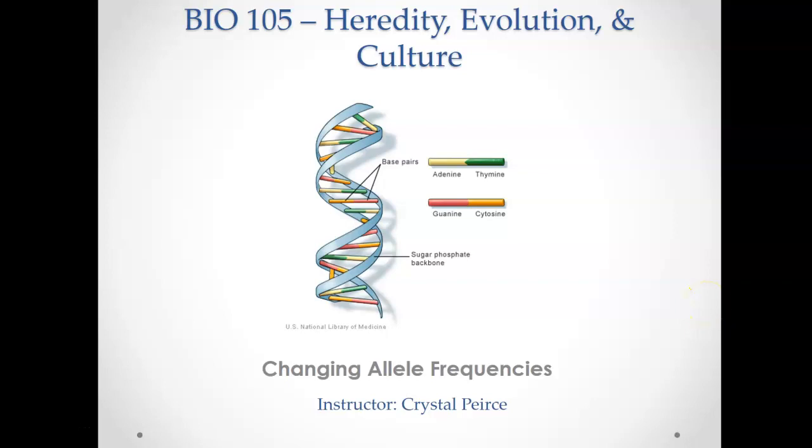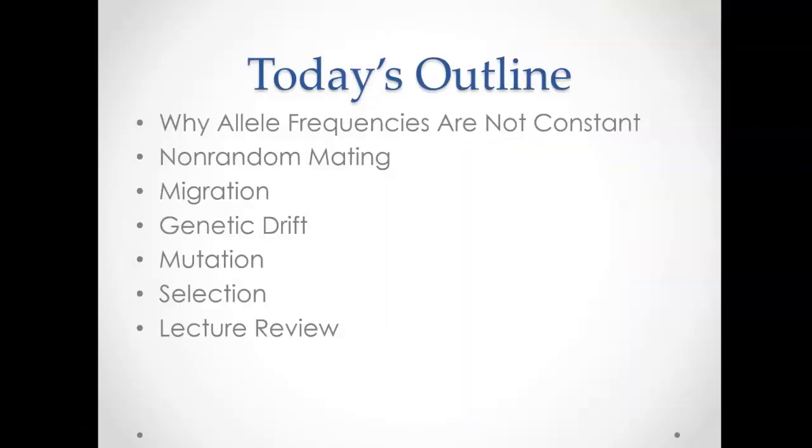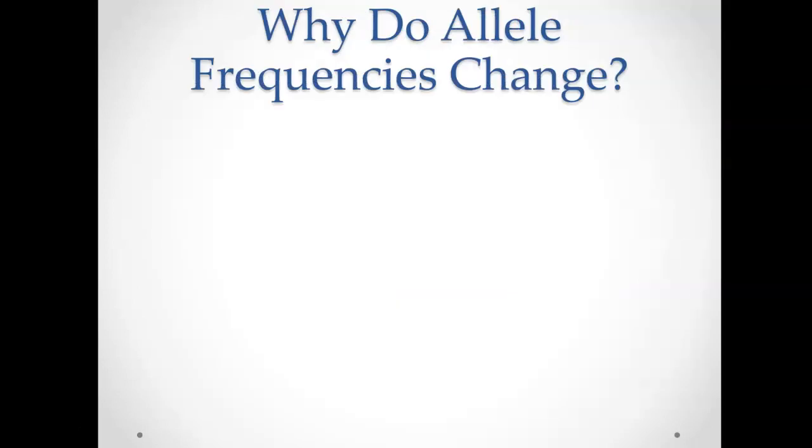Hi everyone. In this lecture we're going to continue our discussion of chapter 14, but instead of talking about constant allele frequencies, we're going to talk about all of the reasons why allele frequencies change in populations. So we'll discuss why we don't see constant allele frequencies and the conditions that lead to these non-constant or changing allele frequencies, things like non-random mating and migration, drift, mutation, and selection.